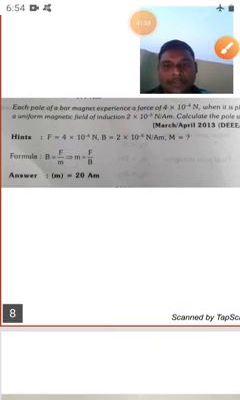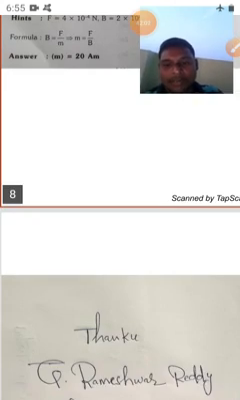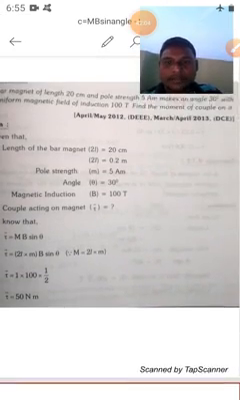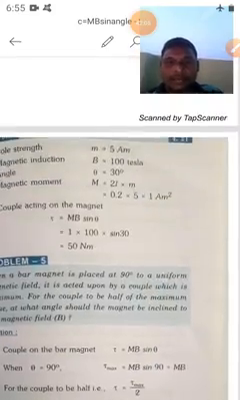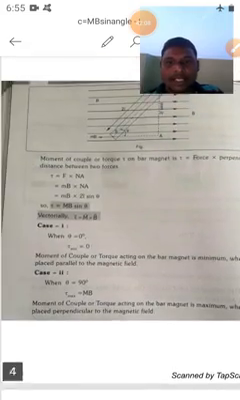Each pole of the bar magnet experiences a force, and the uniform magnetic induction B value is given. We are going to find the pole strength by substituting the formula m is equal to F by B. So 4 into 10 to the power minus 4 by B, the value is 2 into 10 to the power minus 5. By substituting these two, you will get the direct answer, 20 ampere meter. Finally, in this video, I have clearly explained for you